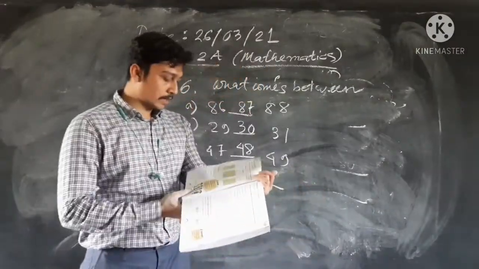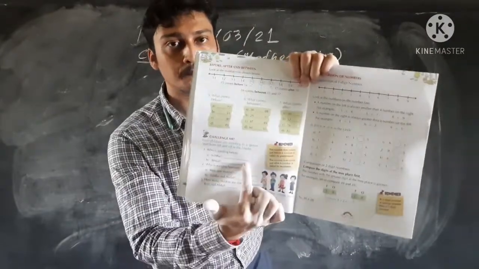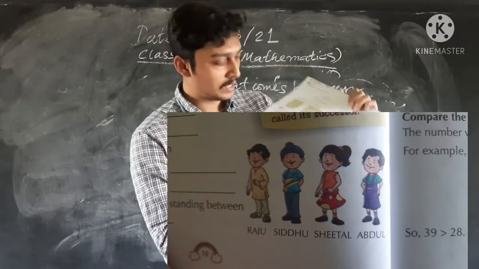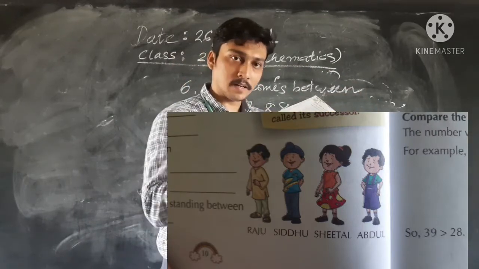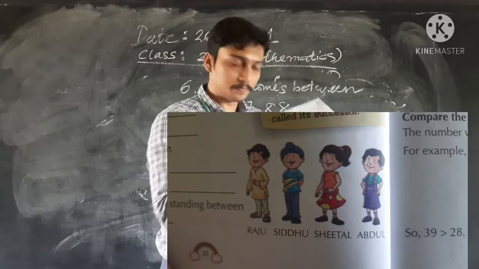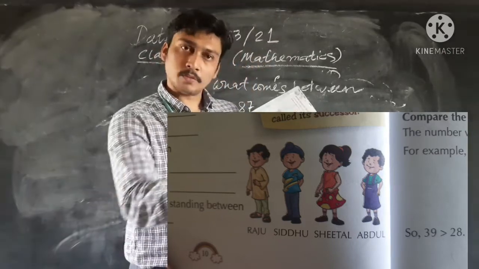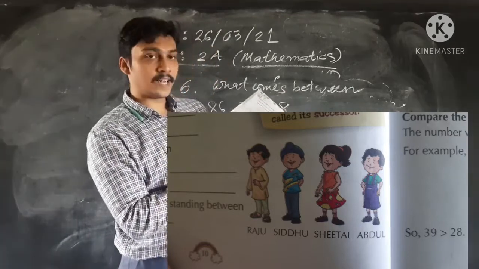Clear? Okay. Now you can see another problem here, the challenge me. There is a picture and there are 4 people standing in a line, in a queue. The picture will be given in the video. You see who is standing before.